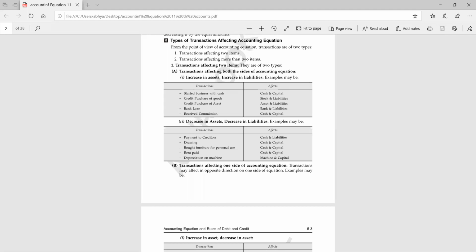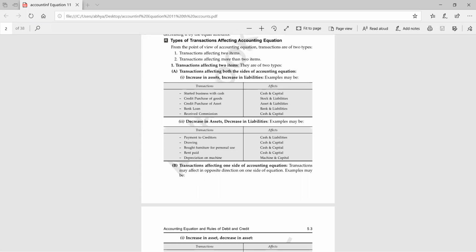This is the process of doing the numerical. Whenever you see any transaction, the first step will be to identify the two accounts. In every transaction, there will be at least two accounts. Till now, I have told you only two accounts; we have not discussed 3 or 4 account transactions. At the second step, you have to find out which account is increasing and which is decreasing. Then you have to apply this information in the numerical.